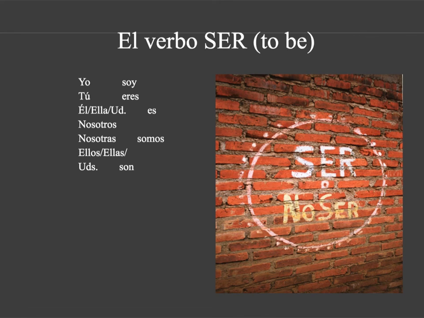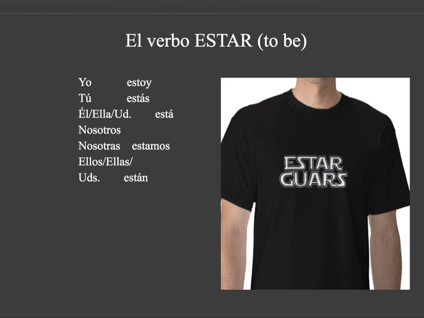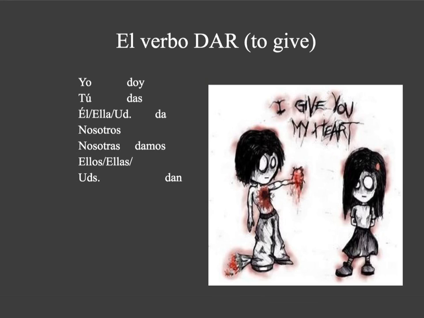Then we just have the weird verbs that are always weird. They always have been weird. You've had them multiple times. Ser, to be. Soy, eres, es, somos, son. Estar, also meaning to be. Estoy, estás, está, estamos, están. Please note, accent, accent, accent. The other two forms, no.